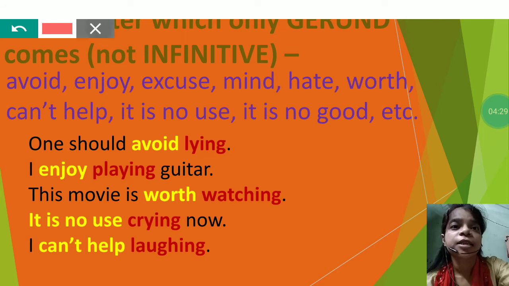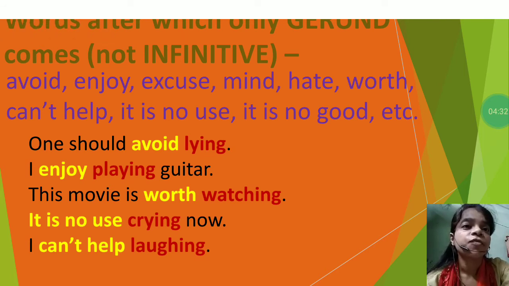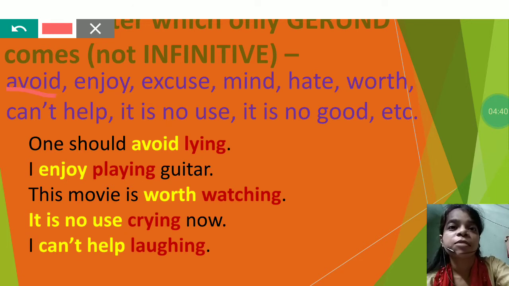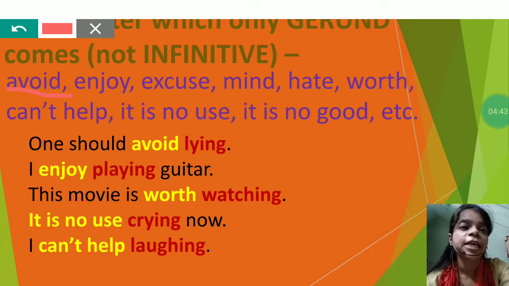Now see the first example sentence: one should avoid lying. The word avoid is in the list given above, and according to the rule it will always carry a gerund. If you replace it with an infinitive, it will be one should avoid to lie, which is not grammatically correct. So it will take a gerund only.